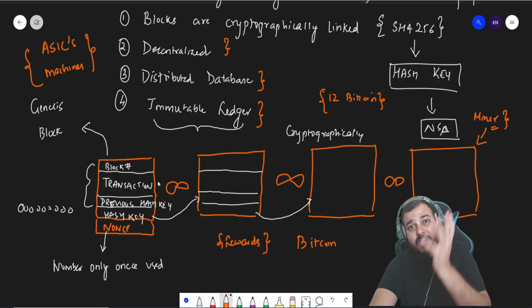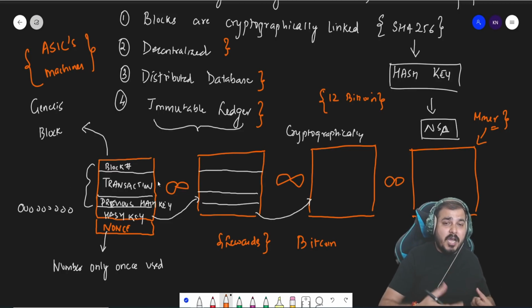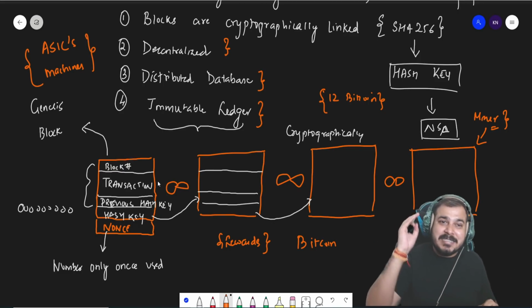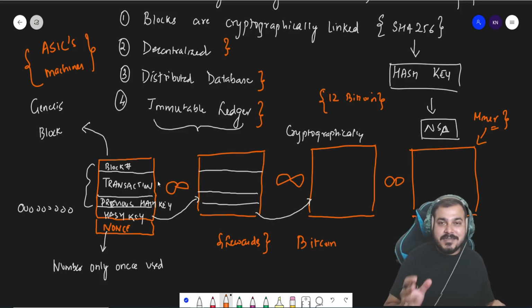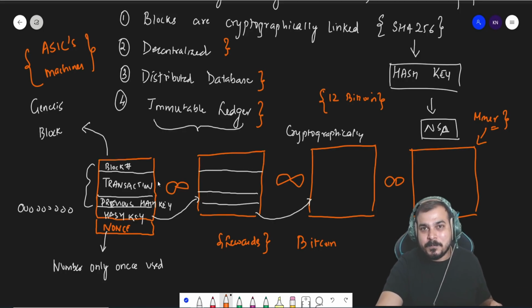So if anybody talks about Bitcoin or blockchain, you really need to understand that it is a continuous list of growing records, which are called blocks, which are cryptographically linked. It is decentralized, it has a distributed database, and it has an immutable ledger. That is the reason no one can actually hack it, right?